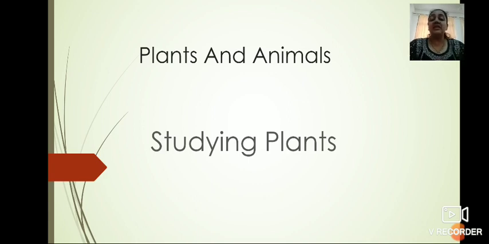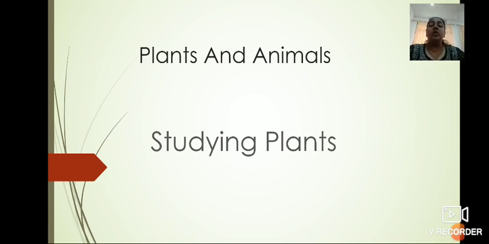Yes, so in the previous period, children, we saw in the GK textbook that there are a total of 7 units in it. For the PT1 period, there are Unit 1 and Unit 2, that is plants and animals, and language and literature. In the last period, we solved page numbers 7, 8 and 9. Now we are going to solve page number 22 directly. Why? Because directly on page number 22, the plants and animals and language and literature unit is started. So we'll focus on it.